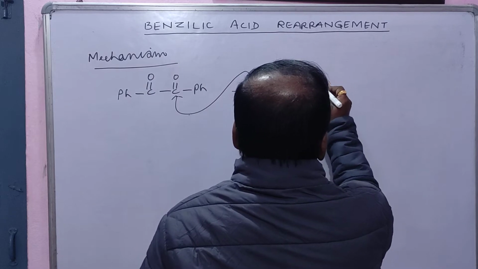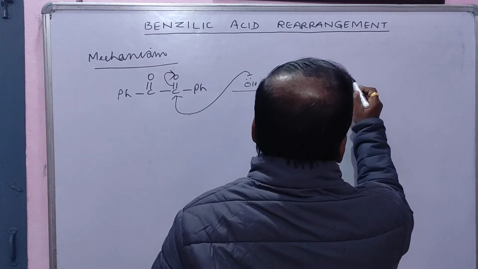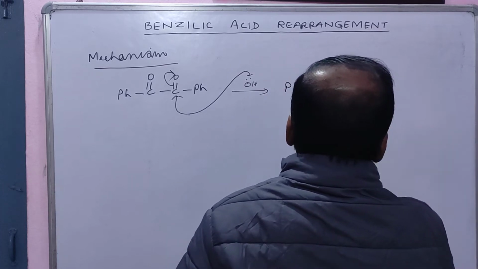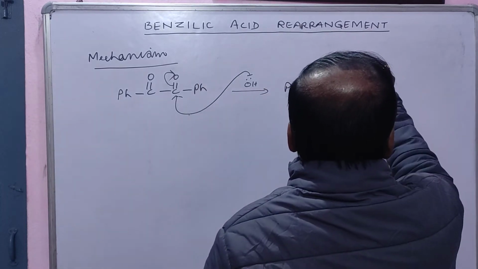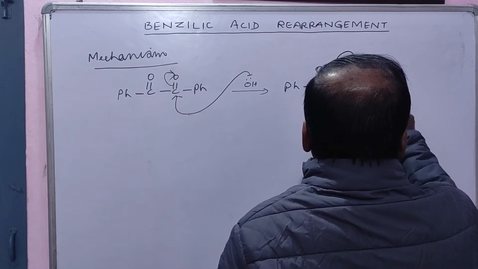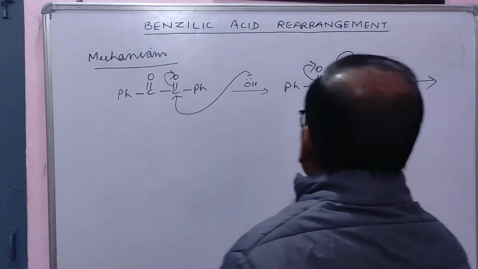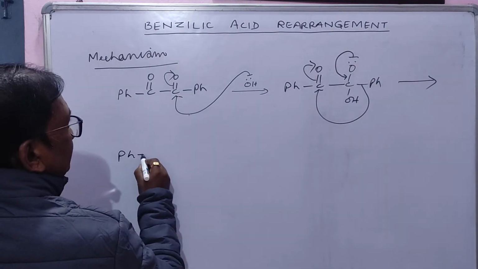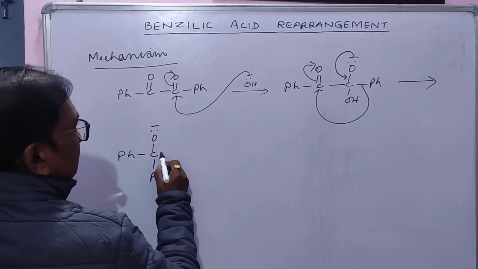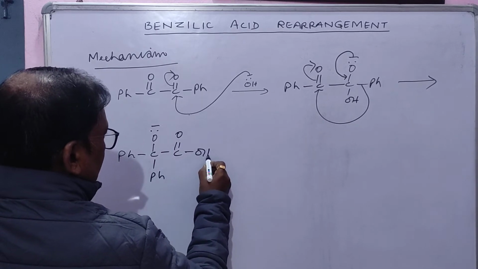What will happen? This OH, now it will come here and it will come here. Ph is here, C double bond O, OH.